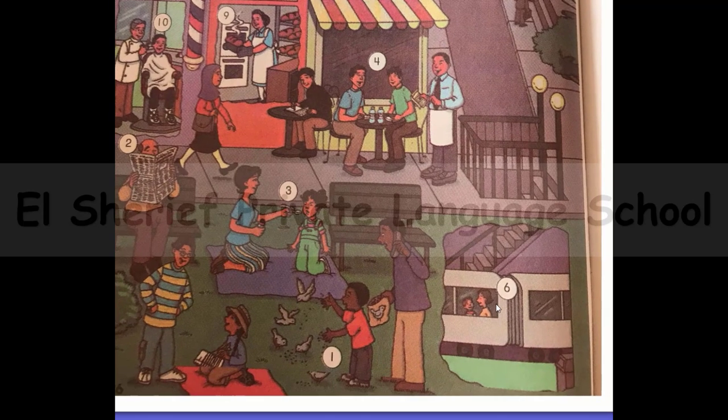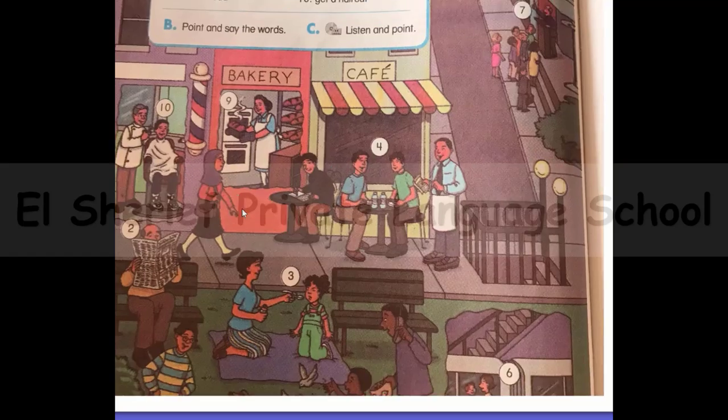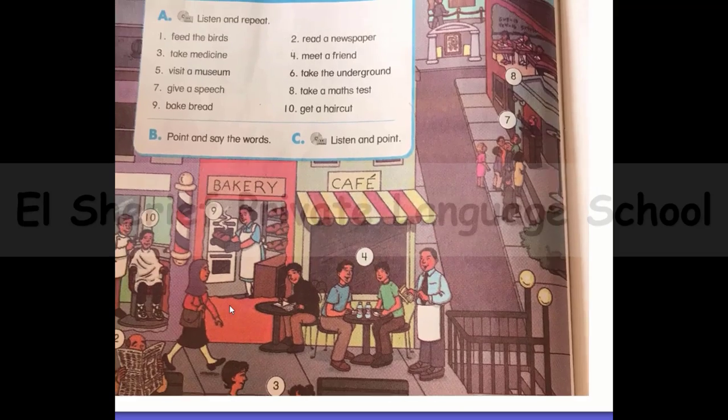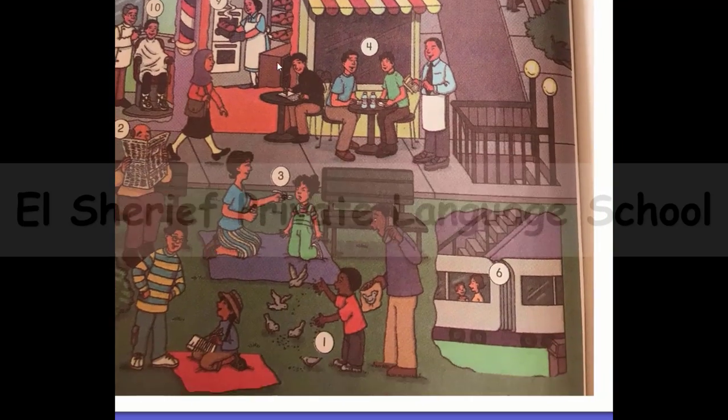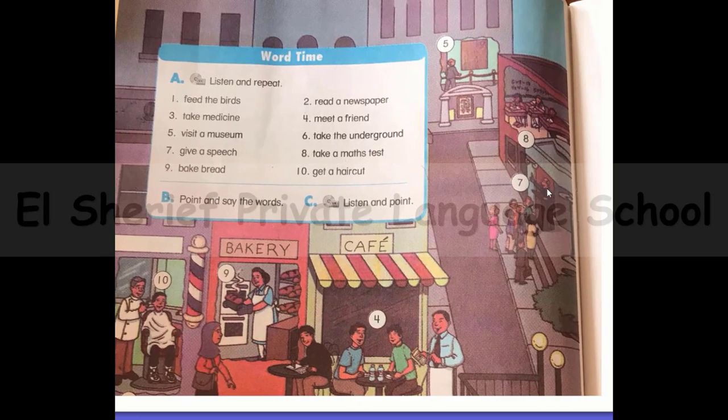Yes, this is the underground, and this woman and her boy are taking the underground. Number 7, give a speech. Yes, this man is giving a speech, and these are some people listening to him.